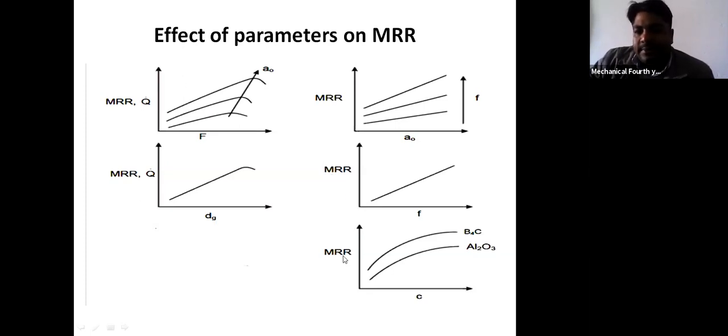And in this graph, MRR versus the abrasive particle, a very hard abrasive particle is also responsible for an increase of MRR. Two abrasive particles are taken, one is aluminum oxide and the second is boron carbide. You can see that the MRR of boron carbide is high as compared to aluminum oxide.